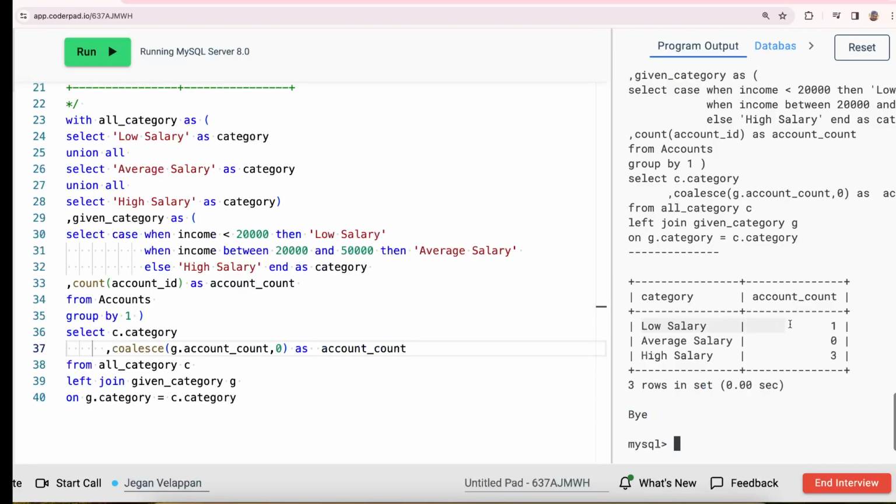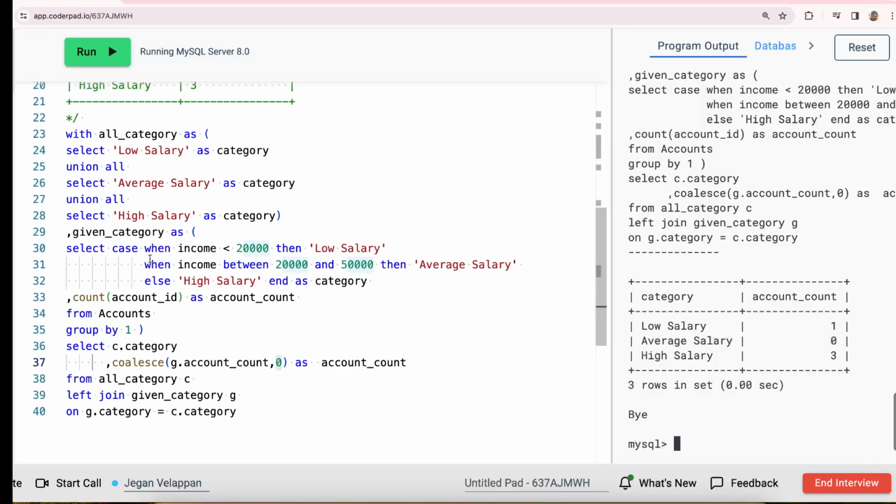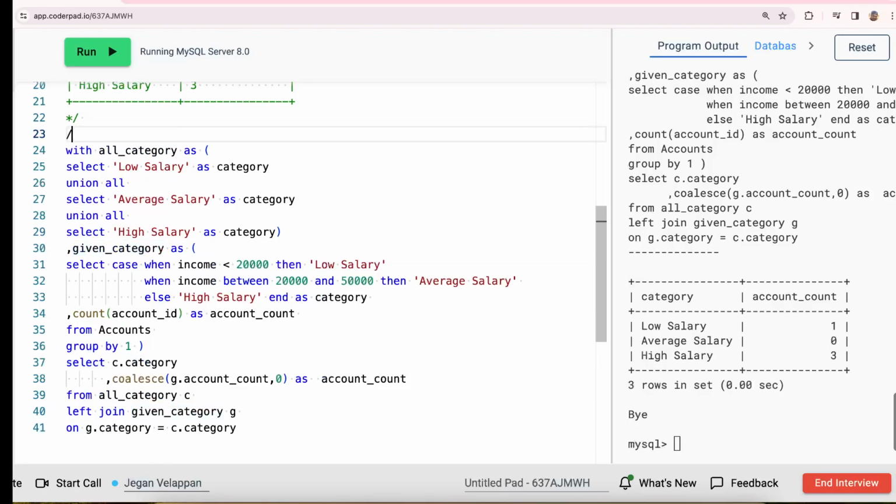So low salary, I got 1 account. High salary, I got 3 accounts. And the average salary, it's from the hard-coded table, and it checks if that exists in the second CTE table. If it doesn't exist, we use a coalesce function to make it 0. So we get the result. Now it works fine and not a bigger issue, right? But the thing is, we have 2 CTE tables, all categories and given category. Let's see if we can reduce that to 1 CTE table.